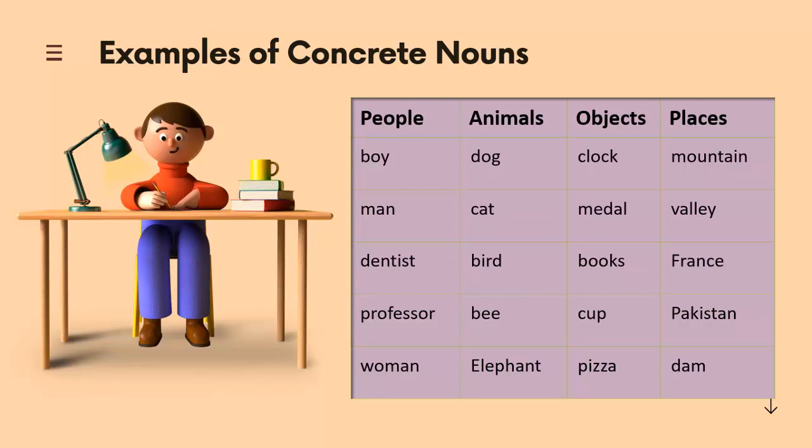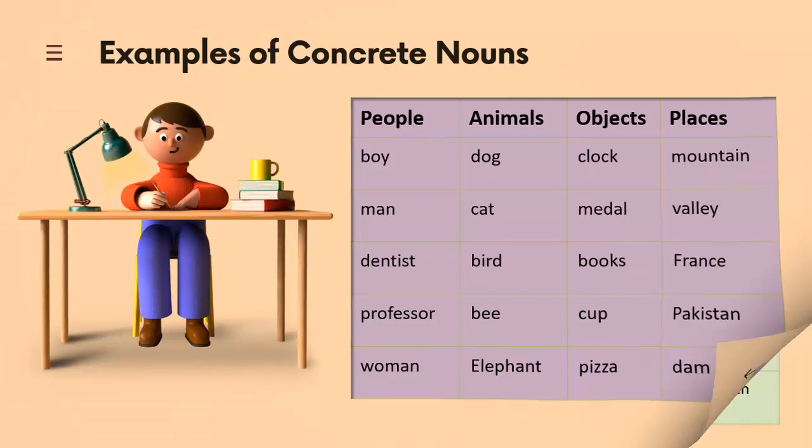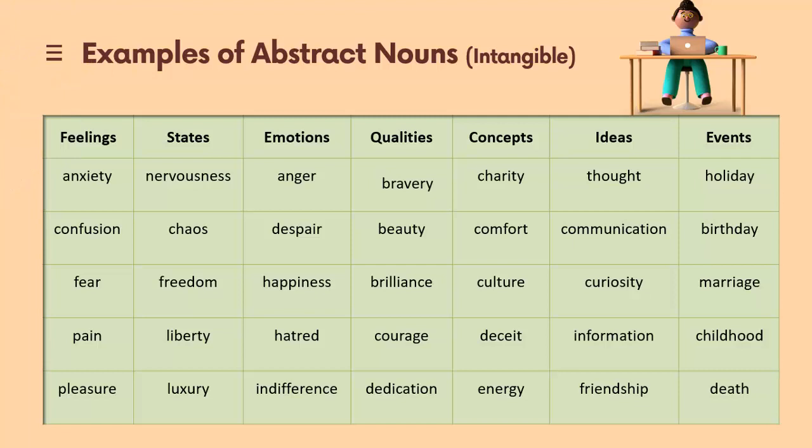If we look at this picture, we can see various concrete nouns over there as well. We can see a table, chair, lamp, boy, pencil, books, and mug. All of them are tangible things that we can perceive through our senses, so they are concrete nouns. The following lists contain different types of abstract nouns.